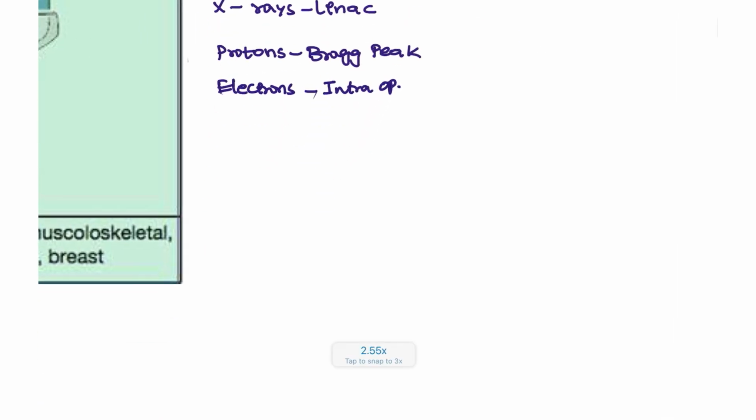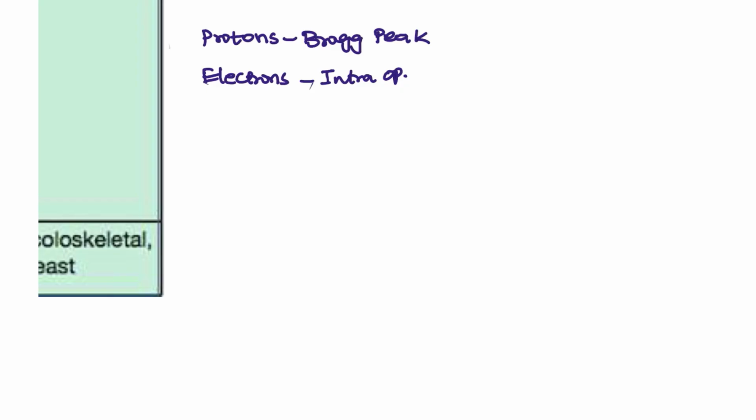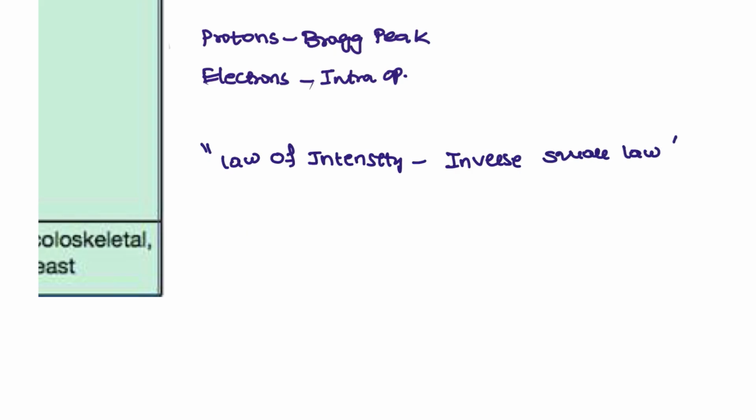Okay, and how does radiotherapy work? There is a law of intensity. We call this law the inverse square law. What is meant by the inverse square law? The intensity is inversely proportional to the square of the distance.